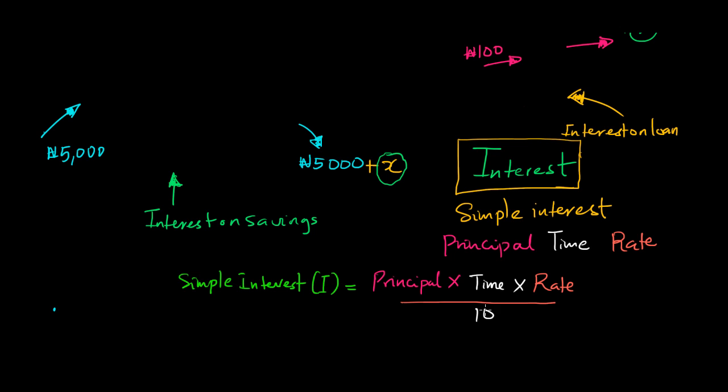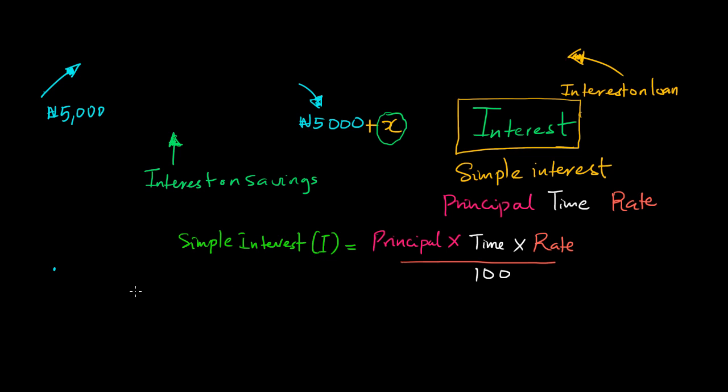Let me write 100 here. So simple interest is always principal times time times rate all over 100. And we can write this as I is equal to P times T times R all over 100.